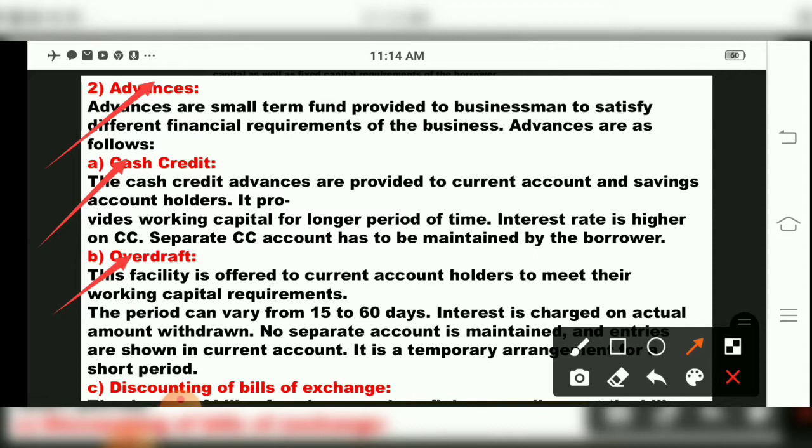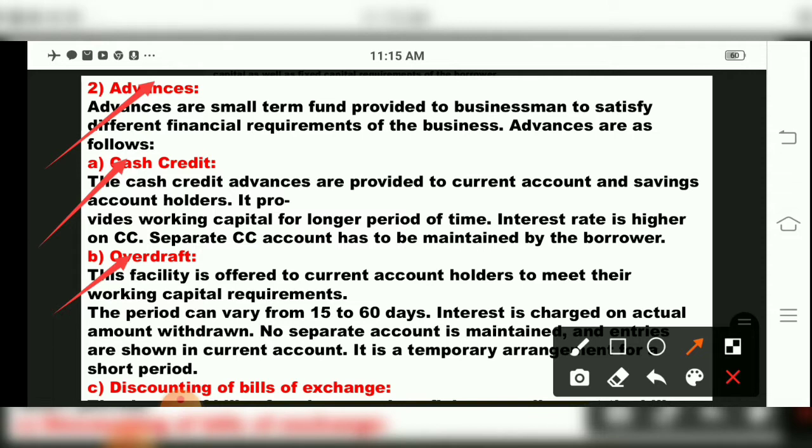Interest is charged on the actual amount withdrawn. No separate account is maintained and entries are shown in the current account. So it is a temporary arrangement for a short period. See, overdraft facility means what? It is given specially to businessmen for working capital requirements.